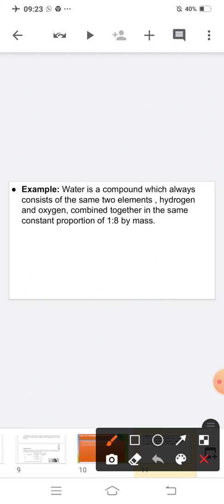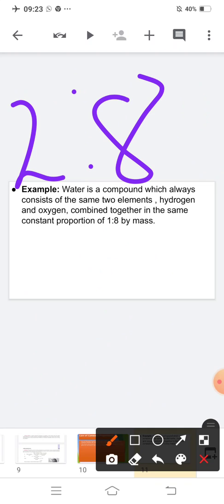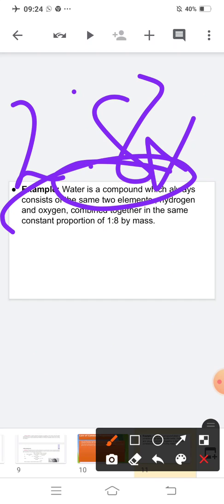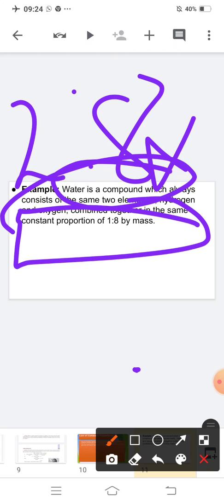That means it is not possible that you take 2 grams of hydrogen and here you take 8 grams of oxygen. It will not prepare water. It will prepare some other compound. Is this clear? So if you want to prepare any compound, the ratio of the two or more elements will be the same. They have a constant proportion. I am taking the example of water. What is the constant proportion of water? It is 1:8 by mass. Is this clear to you?